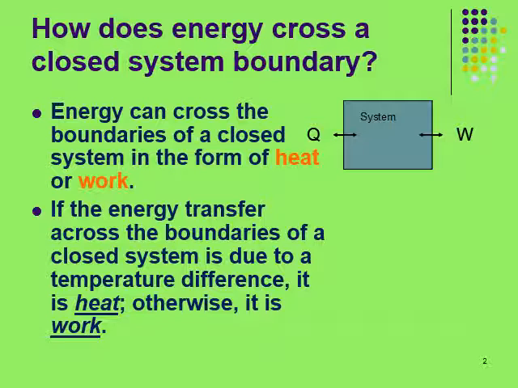We know from experience that a can of cold soda left on a table eventually warms up, and that a hot baked potato on the same table cools down. When a body is left in a medium at a different temperature, energy transfer takes place between the body and the surrounding medium until thermal equilibrium is established.